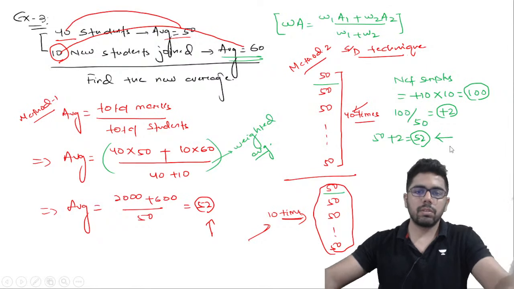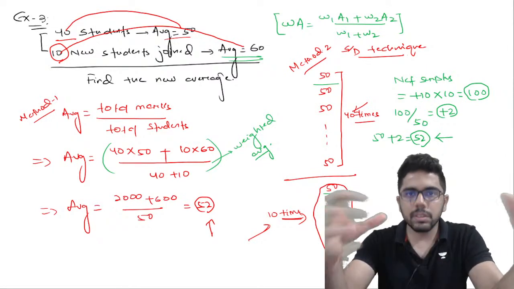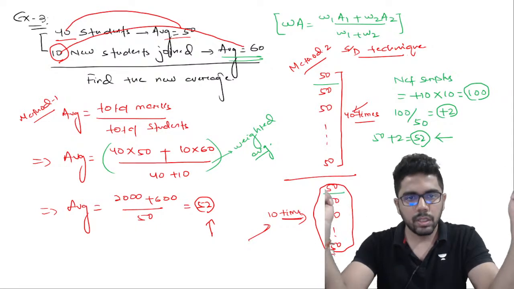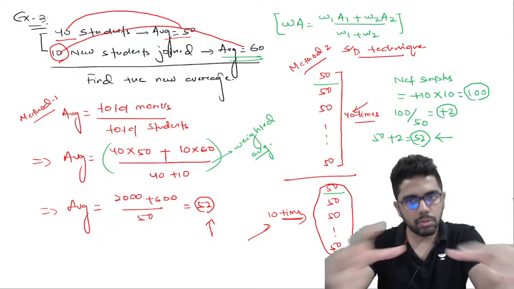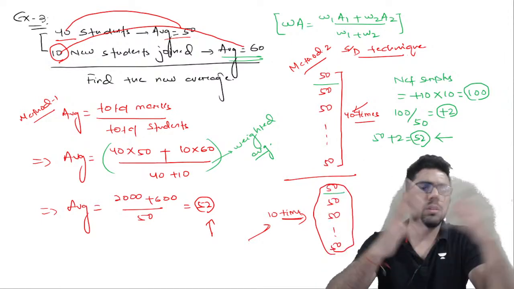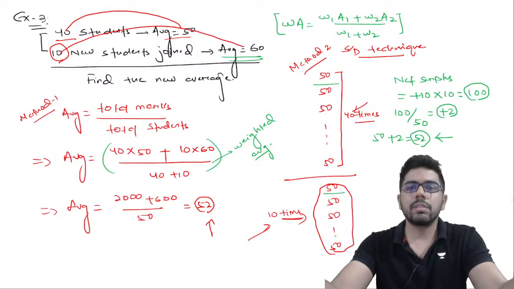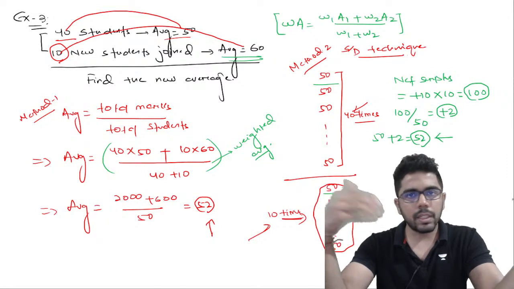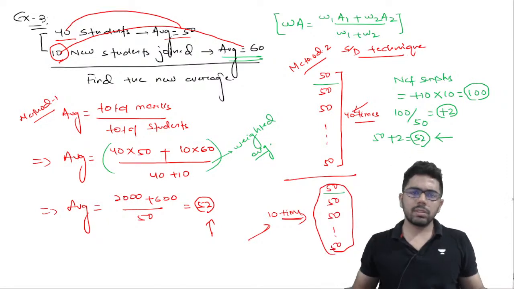This is another way of looking at it. We are doing the same thing, just looking at it in a different way. So when you calculated average using the first method, total marks by total number of students, when I'm going by the surplus deficit technique, first I'm looking at 40 students, the class average is 50, let's assume everyone has 50. Now to maintain that class average, if I keep adding students who all have 50 marks, then my class average won't change.